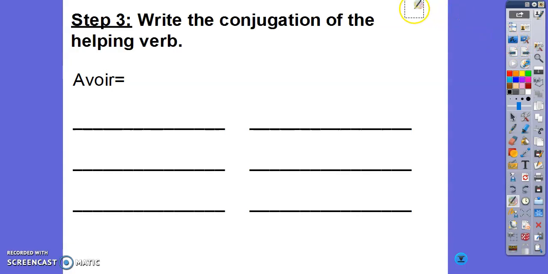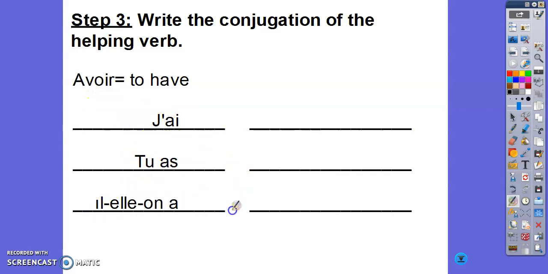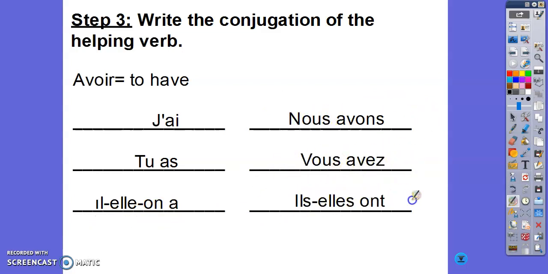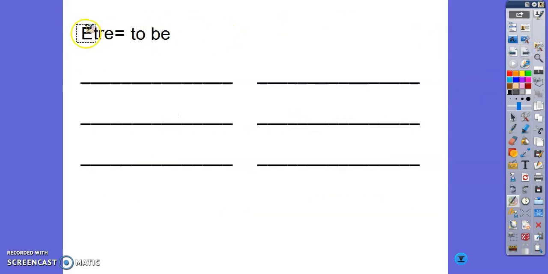Okay, so moving on to step 3. Now that we know which helping verb we're going to use, we have to put our helping verb. So really quickly, let's just review avoir. Remember, avoir means to have. So the forms are j'ai, tu as, il, elle, on a, nous avons, vous avez, il and elle ont. So avoir is not going to be our focus today, but I did want to take 2 seconds to review it. So être is going to be the important one today.